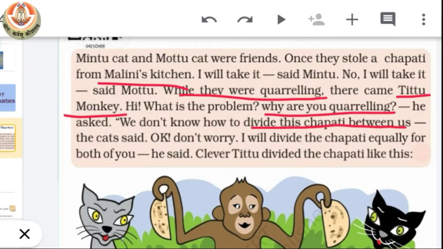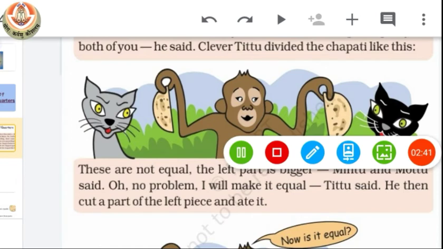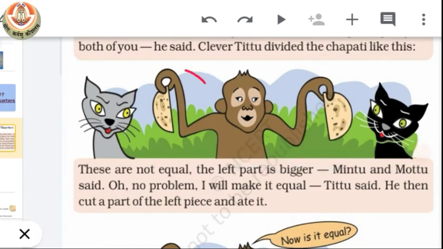So Titu monkey said, "Okay, don't worry. I will divide the chapati equally for both of you." And then clever Titu divided the chapati like this. You can see how Titu divided the chapati. So you can easily see that this part is smaller than this one. So actually Titu did not divide it equally.